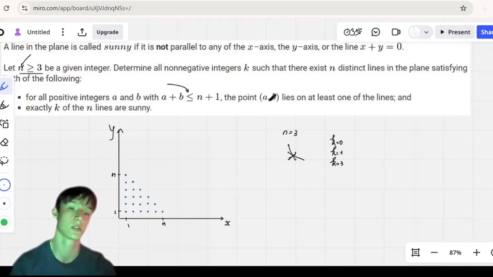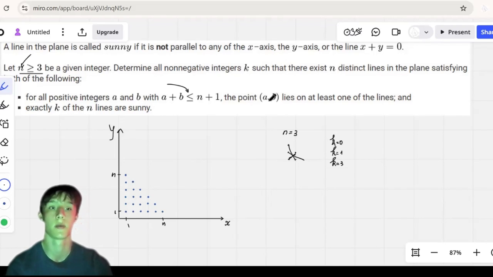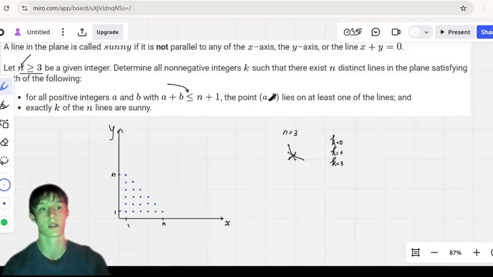And for 2 sunny lines, you don't know what to do. So that's another question. So there must be a reasoning why 2 sunny lines don't work and 1 and 3 work. So that's one approach. But again, the nuance that 2 doesn't work and 1 and 3 work tells us that that's probably not the right way to go.